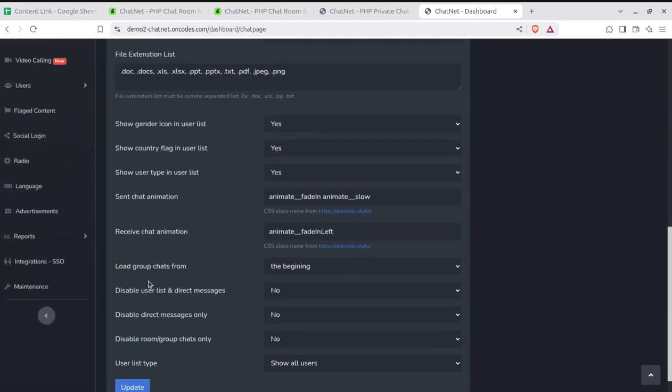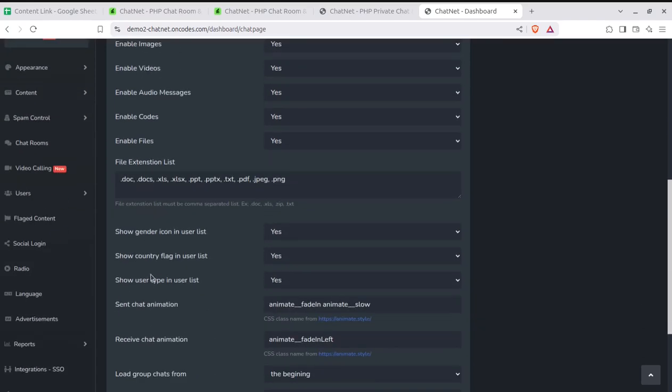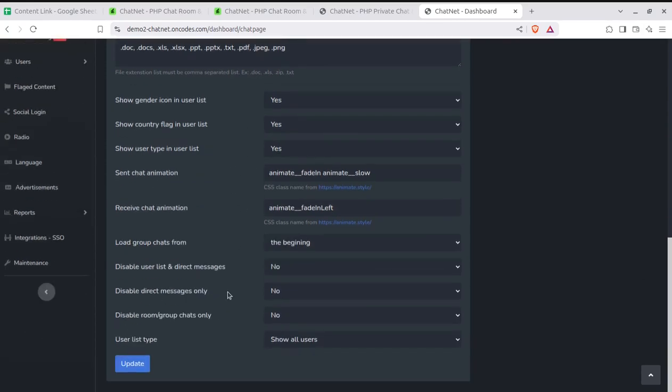So you can control everything that is allowed on the system, so that you may even maintain security and what is allowed legally. Legality is also there because you are running a platform where people are connected. So you have to control all these things, like show gender icon or the country flag, whatever is required by you.